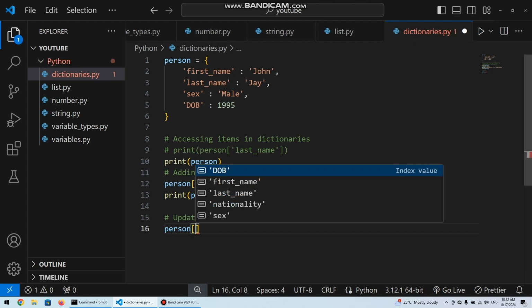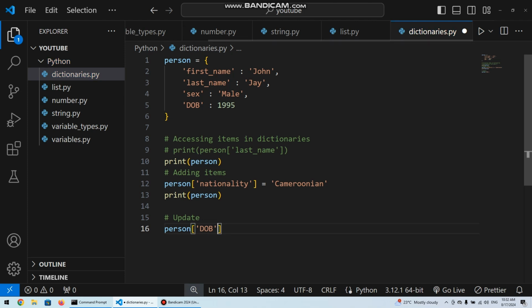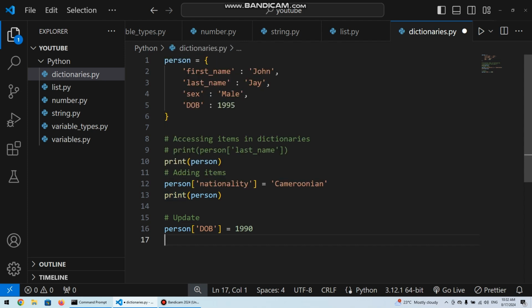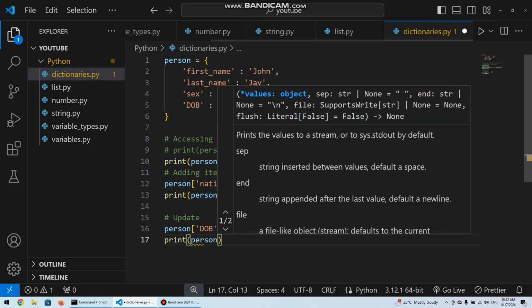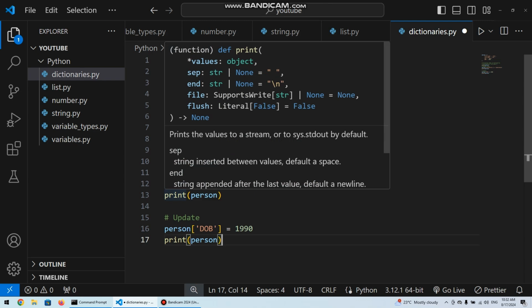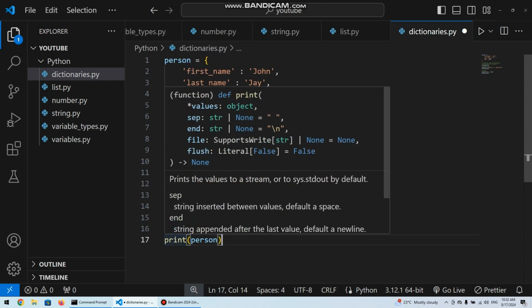Square brackets, since what we want to change is date of birth, and now instead of 1995 we could say 1990. Now you do that, and now if you try to print, let's just leave it. I hope you understand. So if you try to print person, we should see that the third person, we know we are printing at 3 positions. We are printing here on line 10, we are printing on line 13, and we are printing on line 17.